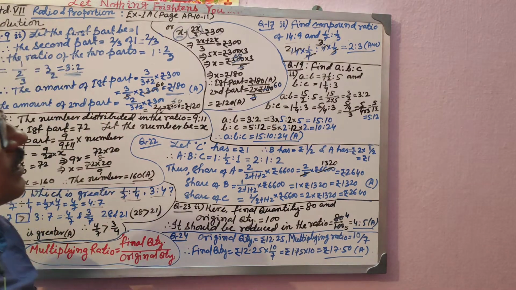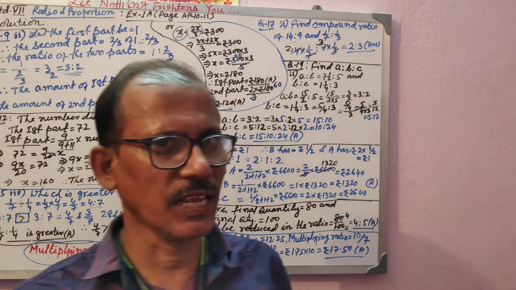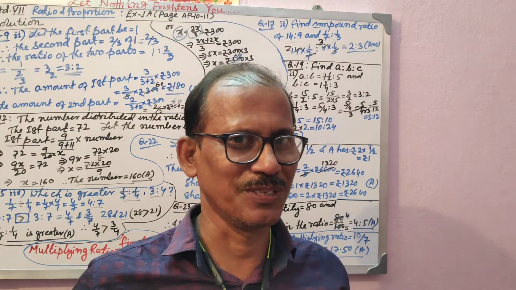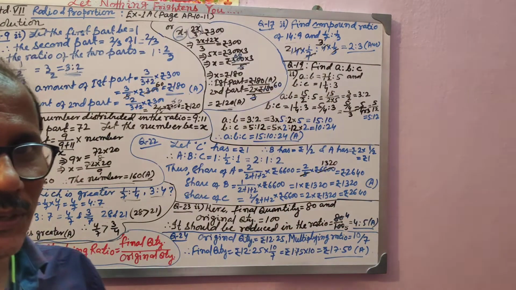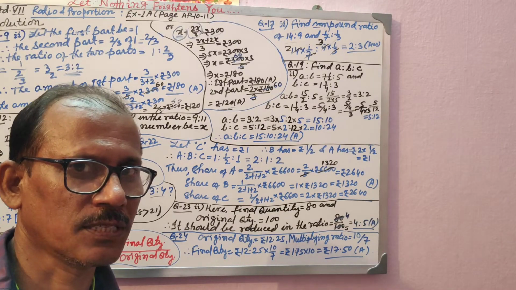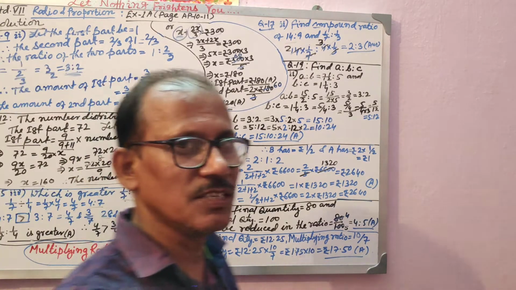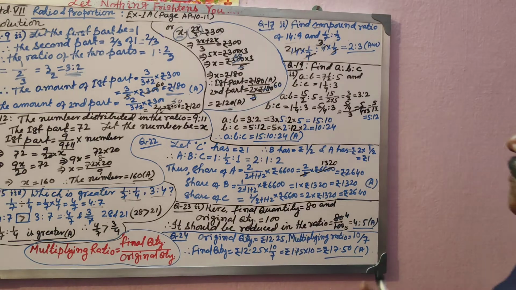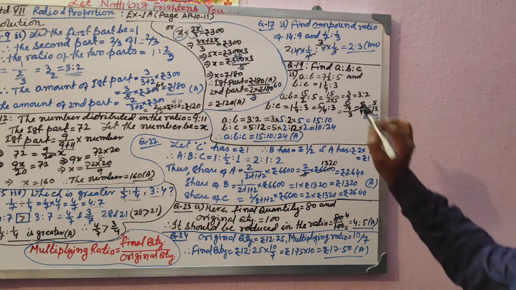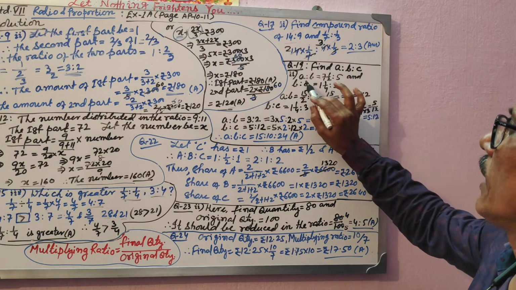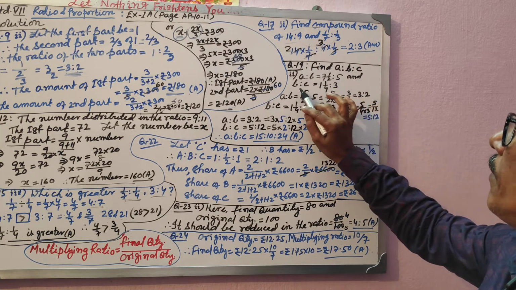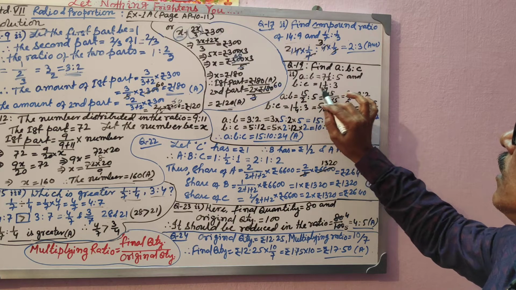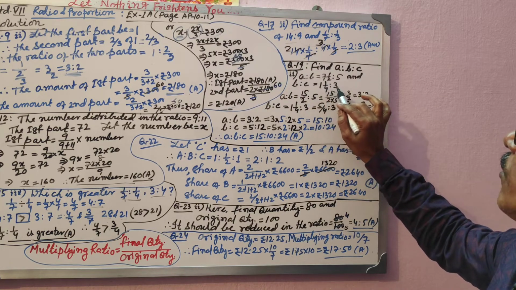Now moving on to question number 19, which is very, very important. You need to find out A:B:C. What is that? That is continued ratio. I have said in my previous video also what you need to do. Once again, please concentrate and learn. I have taken the example: find A:B:C, where A:B is given as 7 whole 1/2:5, and B:C is given as 1 whole 1/4:3.